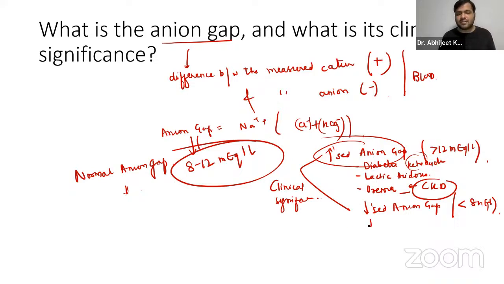Decreased anion gap is basically hypoalbuminemia. Albumin, I have already discussed yesterday, is an important unmeasured anion. Where the albumin levels are low, such as in liver diseases or nephrotic syndrome, the anion gap may decrease, guys. Obviously, less albumin contributes to fewer negative charges. Even in the case of multiple myeloma, that is a cancer, we have a decreased anion gap, right? So that was regarding the anion gap and its clinical significance.